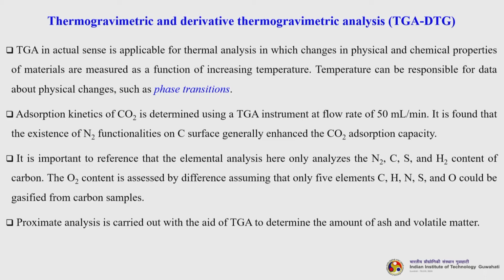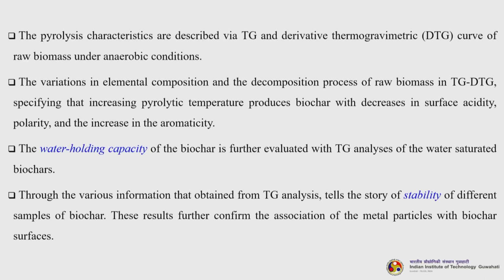It is important to reference that elemental analysis here only analyzes the nitrogen, carbon, sulfur and hydrogen content of the carbon. The oxygen content is assessed by difference, assuming that only the 5 elements CHNSO could be gasified from the carbon samples. So, oxygen is always by difference. Approximate analysis is carried out with the aid of TGA to determine the amount of ash and volatile matter. The pyrolysis characteristics are described via TG and derivative thermogravimetric curve of the raw biomass under anaerobic conditions.